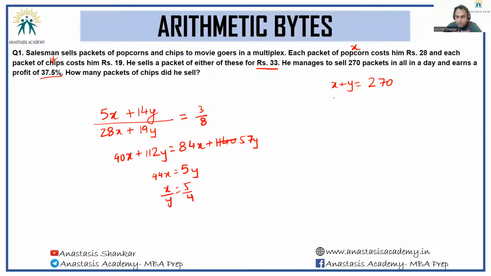So we can happily replace this as 5a plus 4a is equal to 270, or a is equal to 30, which would mean x would be 150, y would be 120, and y was the number we were looking for. How many packets of chips did he sell? The answer would be 120.